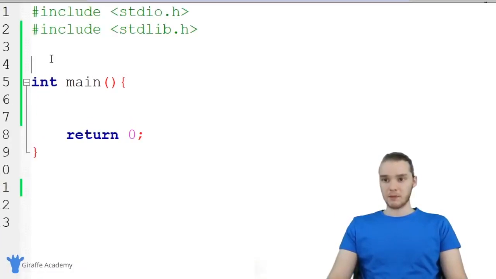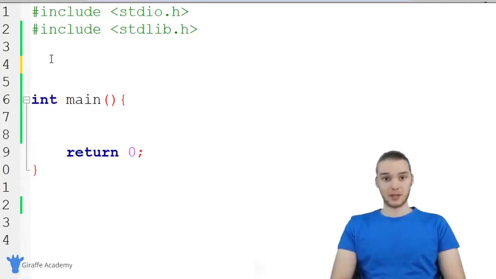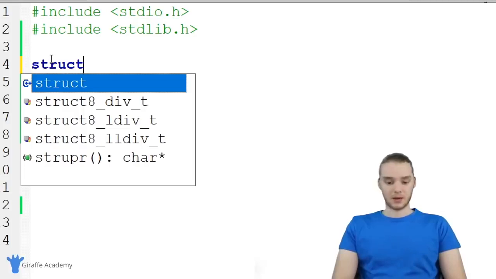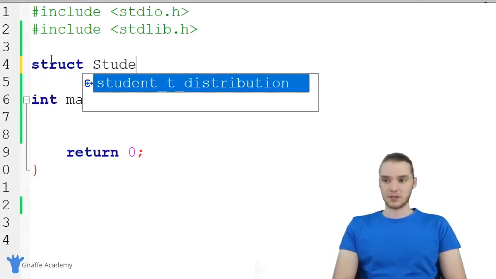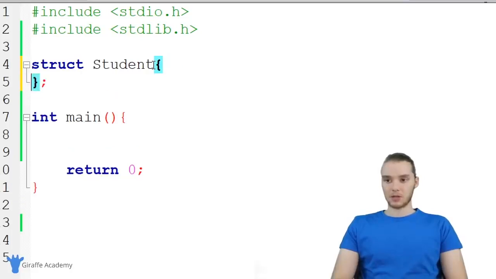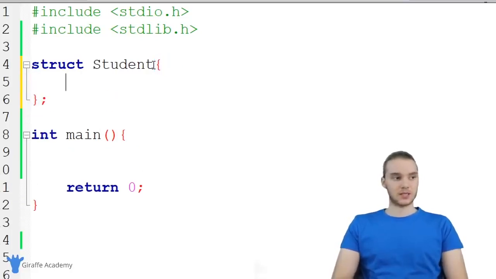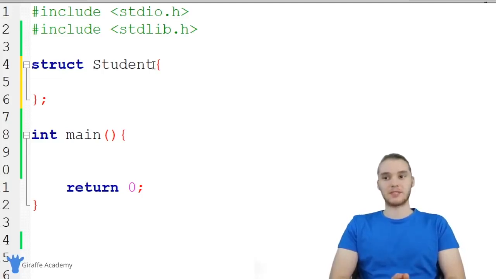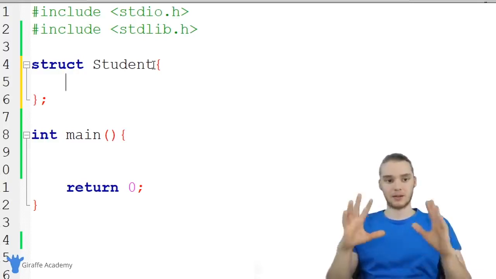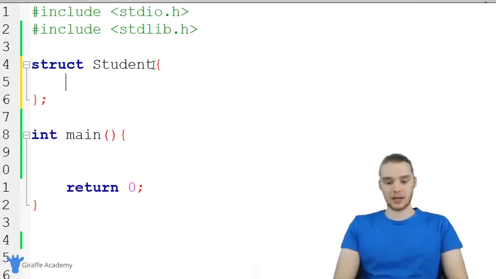So over here in my program, I'm just going to come up above the main method, and I'm going to create a struct. You guys will see how these work and how we can use them. I'm going to say struct, and give this a name. I'm going to call this Student. A lot of times in C, when we're making structs, you're going to give them a capital letter just like that. And I'm going to make an open and closed curly bracket. Now, inside of this struct, I can start specifying what types of data are going to make up a student in my program. So basically I can define different attributes of a student and place them in here. And this will act as a template, and you'll see how we can use this later.